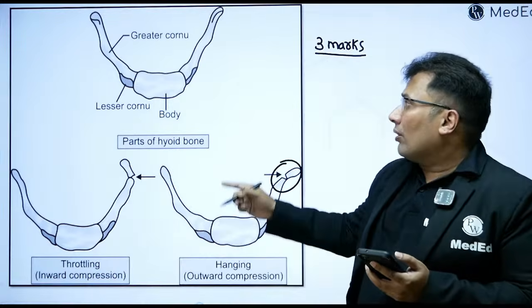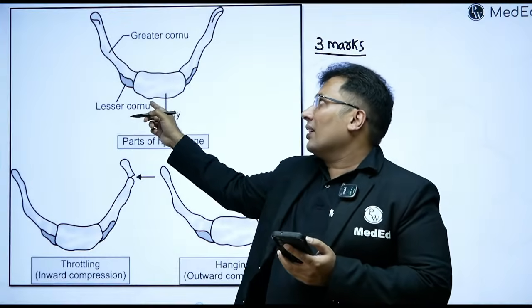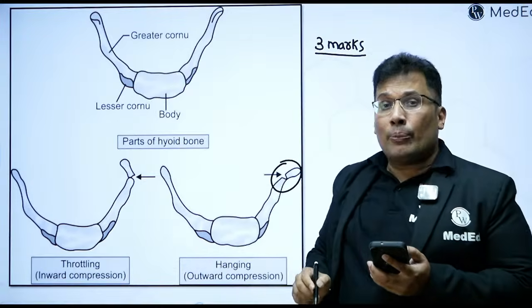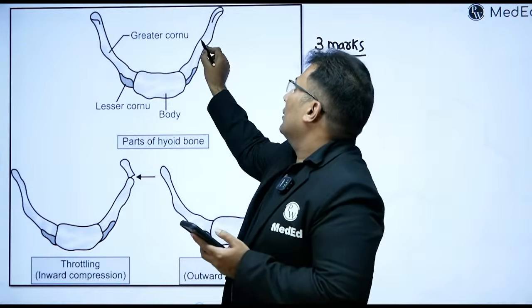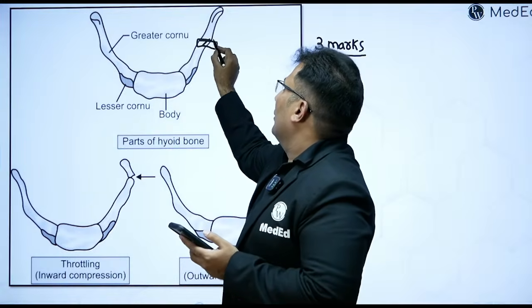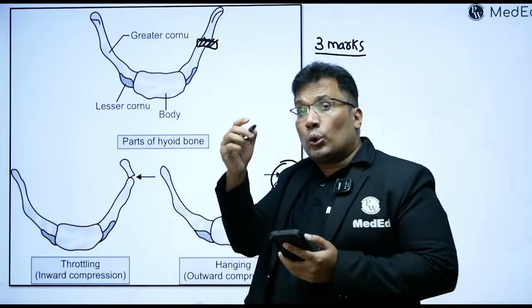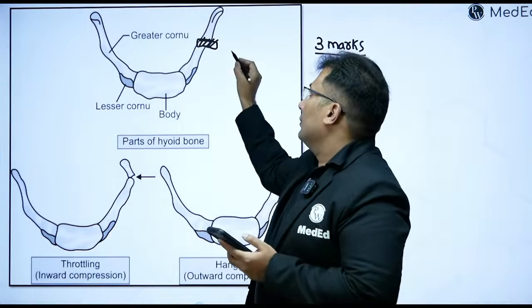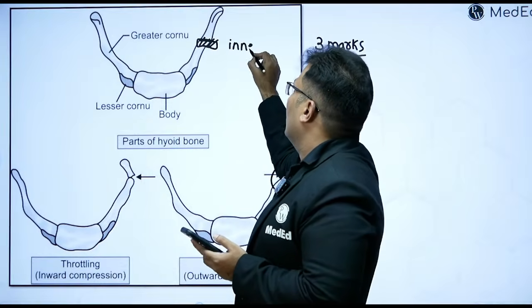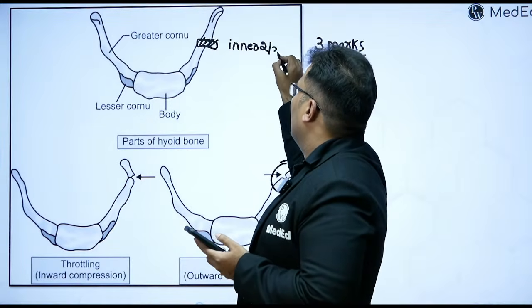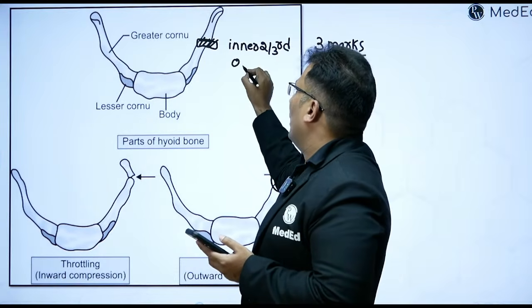Okay. So what are the parts of hyoid bone? Body, lesser cornu, greater cornu. What is the common site of hyoid bone fracture? This is the common site at the junction of inner 2/3 and outer 1/3.